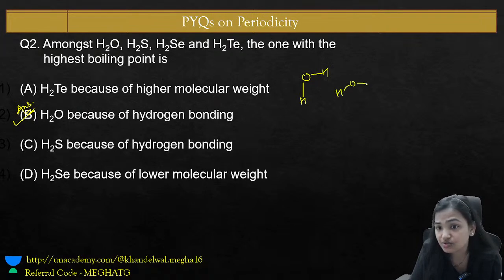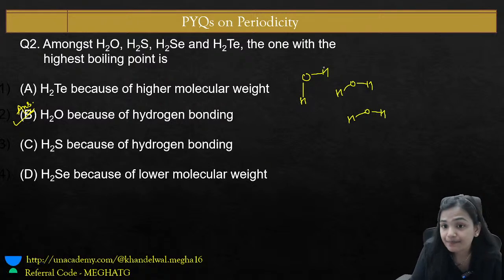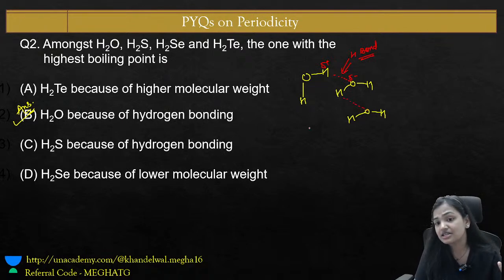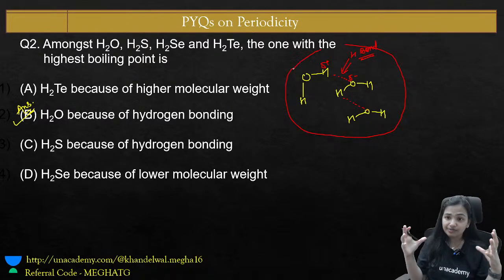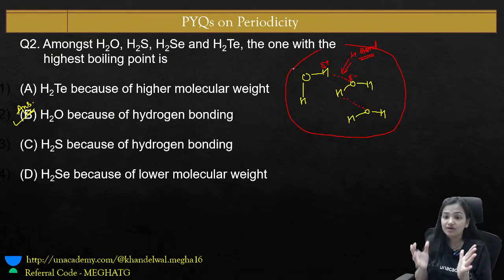Let's say this is one H2O, this is another H2O, this is another H2O. So we will be having hydrogen bonding in between these molecules, like the H positive of this will react with O negative of this, and this is a hydrogen bond formation. This bond is hydrogen bond. And again this hydrogen will form a hydrogen bond with this oxygen. So ultimately so many water molecules will combine together and there will be interaction because of the hydrogen bonding. A large aggregate will form.